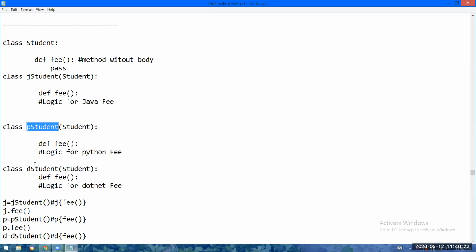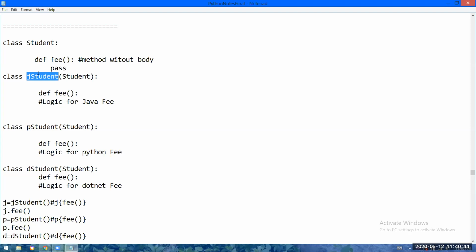And here DotNetStudent is also extending the Student class. That means the fee function from Student will also go to the DotNetStudent class. So here I will be writing the logic for the .NET fee. That means C# equal to this much, ASP equal to this much, like that. So now see, I'm asking you a question.